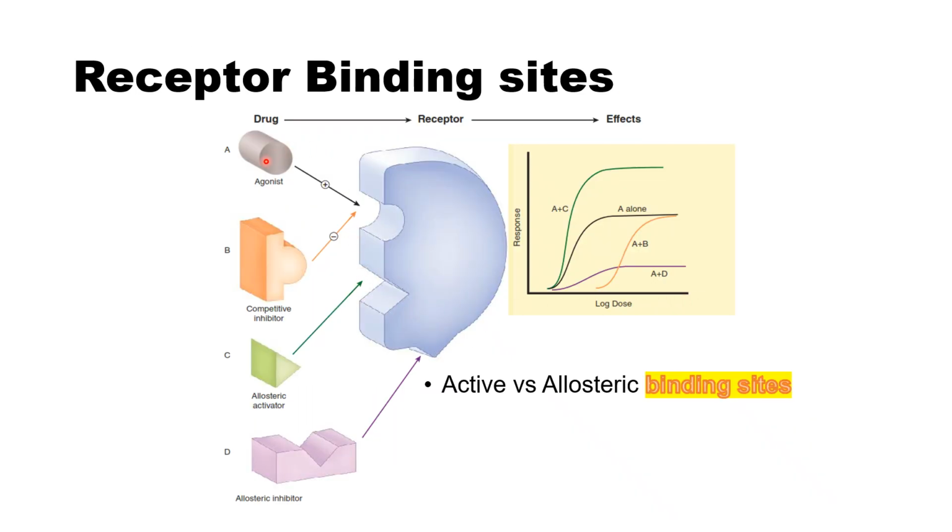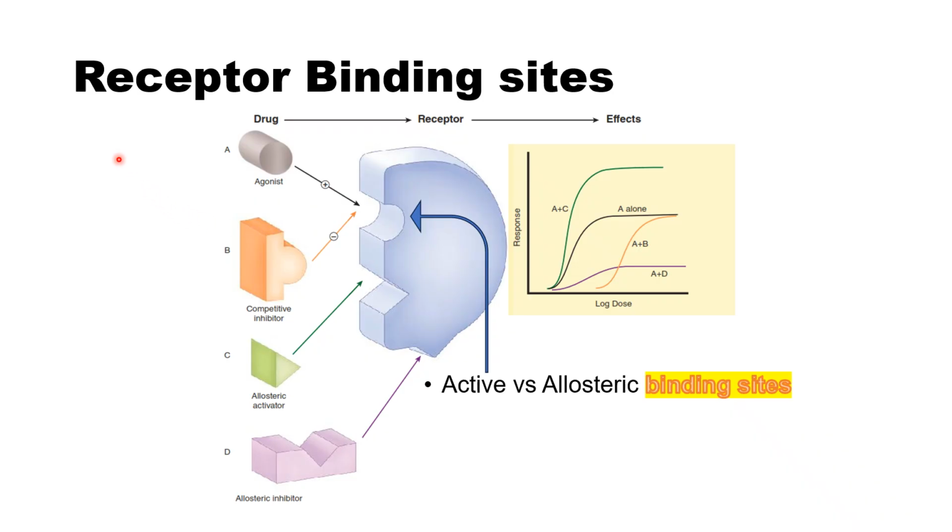Now, for the receptor as a macromolecule that is ready to bind with an agonist, here is a diagram, an illustration that shows you the agonist A, a competitive antagonist or inhibitor, which is B, an allosteric agonist, which is C, and an allosteric antagonist or inhibitor, which is D. So, going back to the dose response curve, which is a graphical representation of the pharmacodynamic interactions: if we have the agonist alone, we can see that there is an active binding site.